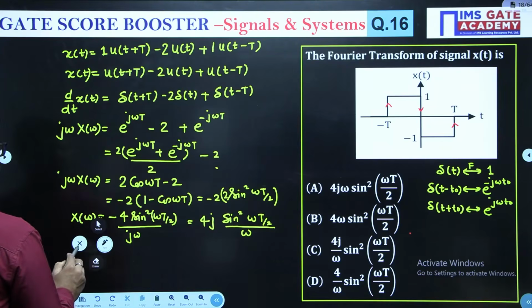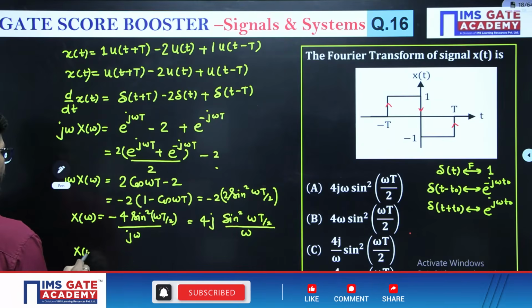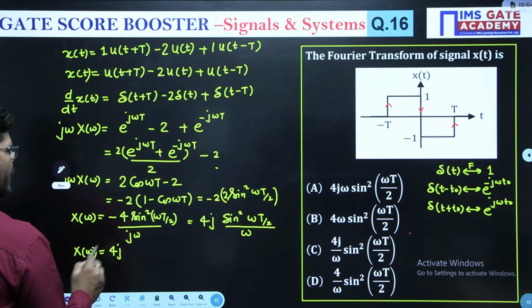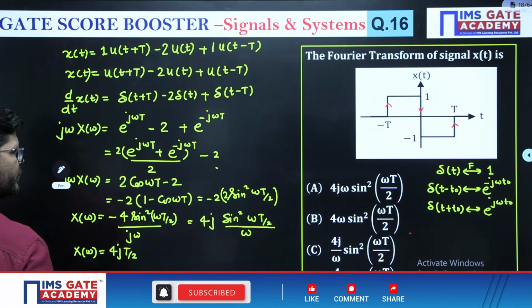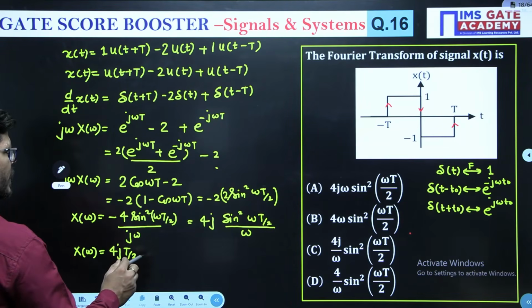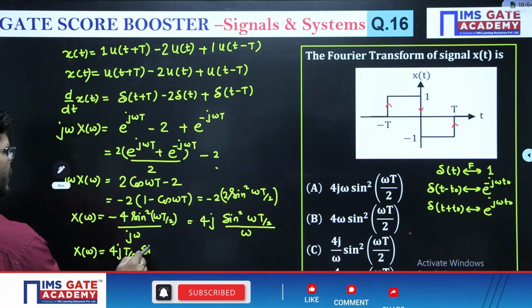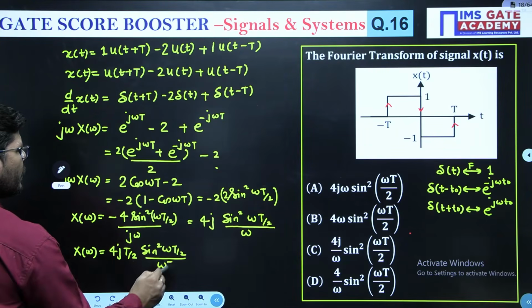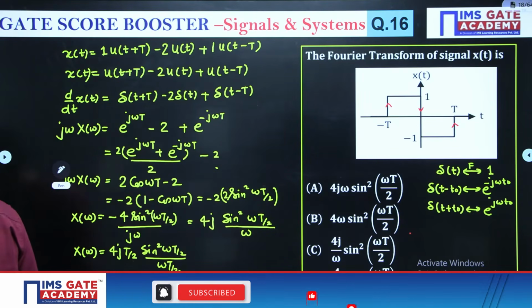Now after that, you can multiply by t by 2 and divide by t by 2.